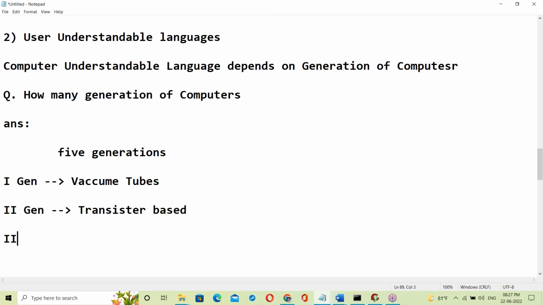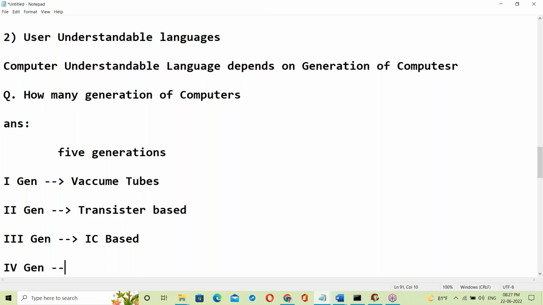Transistor based. What is the third generation computer? Third generation is IC based, integrated circuits. IC based.